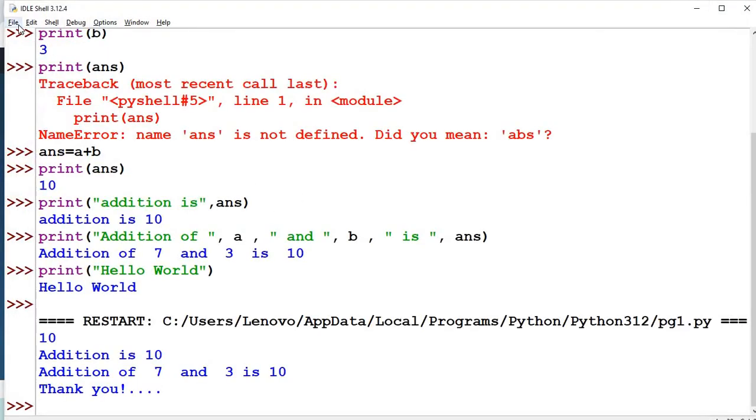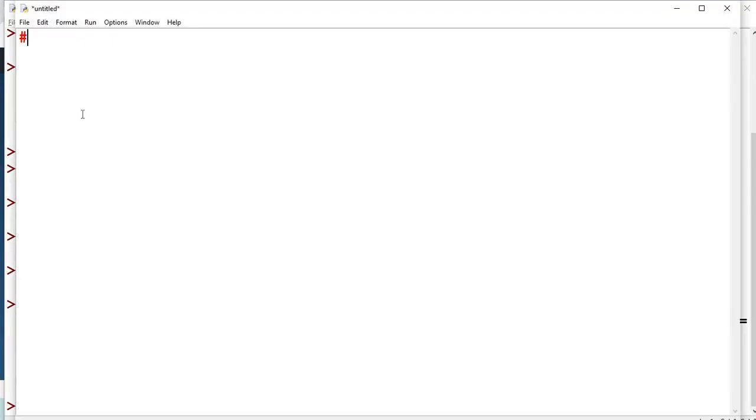And now I want to write another program. Go to File and New File, like hash Python script to find area of circle for the given radius 2.5.